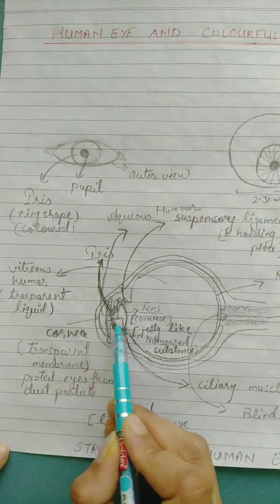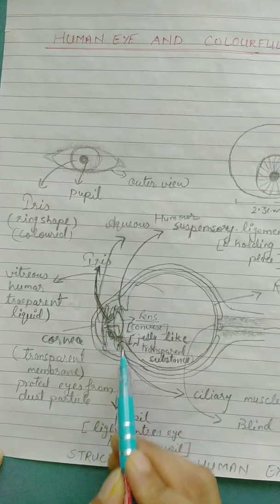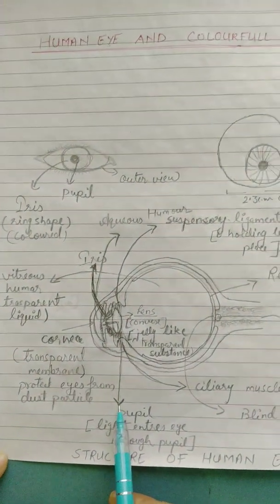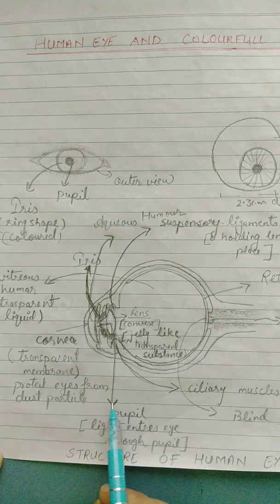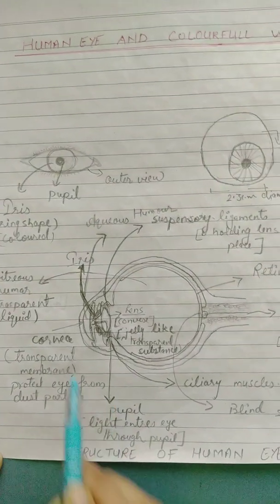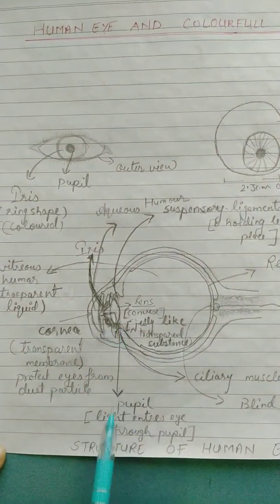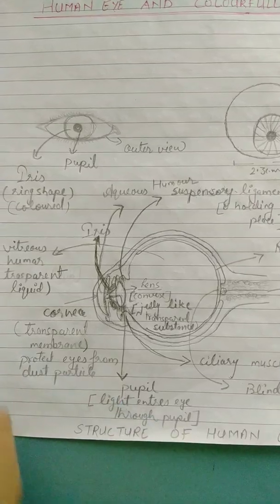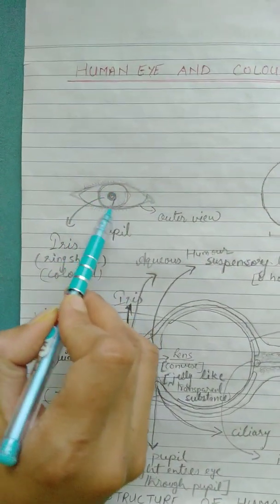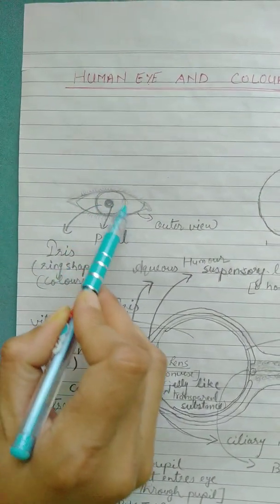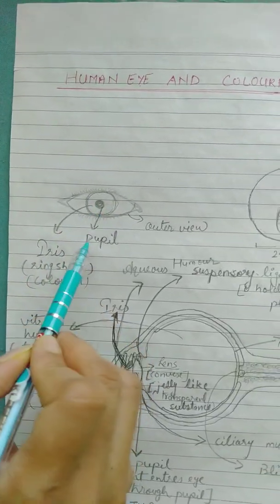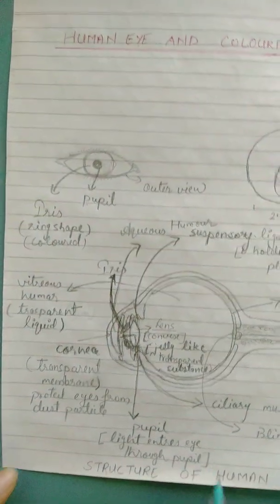And in the middle of the iris, the hole is actually the pupil. The black structure is called the pupil. Light enters our eyes through the pupil. This gold ring shaped structure is the iris, and the black spot is the pupil.